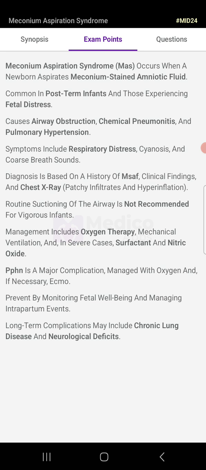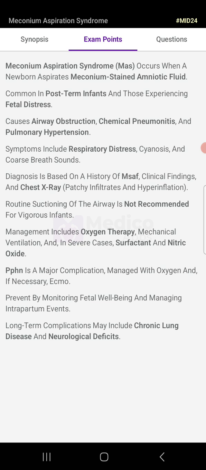Diagnosis is based on the history of meconium aspiration syndrome, clinical findings, and the chest X-ray: patchy infiltrates and hyperinflation. Routine suctioning of the airway is not recommended for the vigorous infant. Management includes oxygen therapy, mechanical ventilation, and in severe cases, surfactant and nitric oxide.